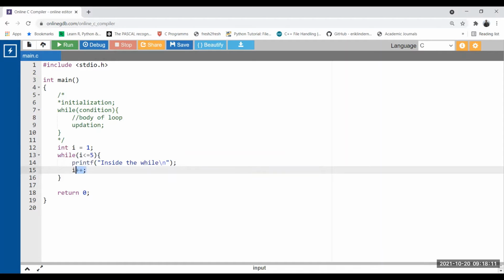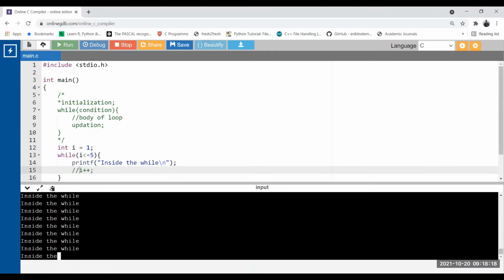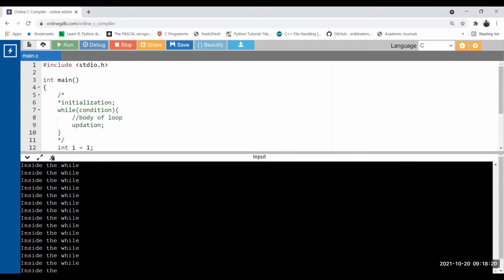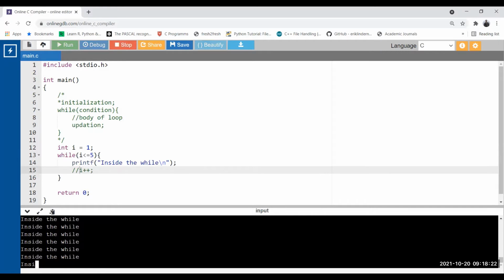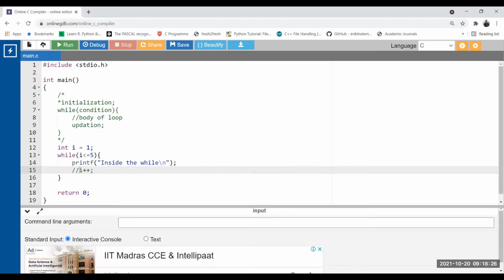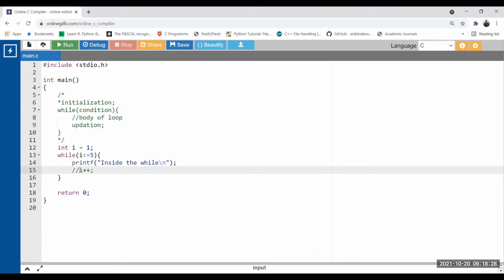Okay, if I miss the updation, what will happen? It will be infinite. The updation is missing now. Run this code again. Now see, it is printing. It will be infinite. So we cannot miss the updation. We need to perform the updation. Okay, stop this. Now let's move to the next part.